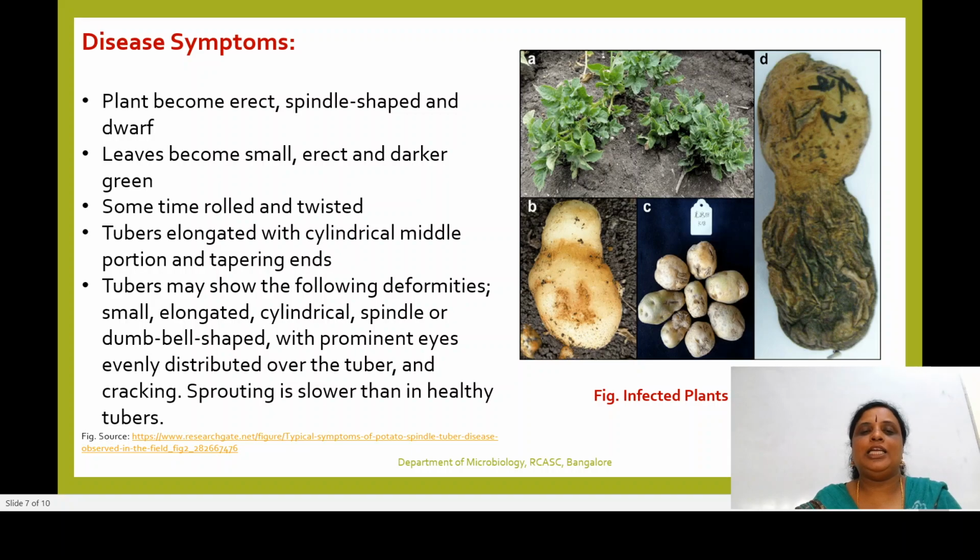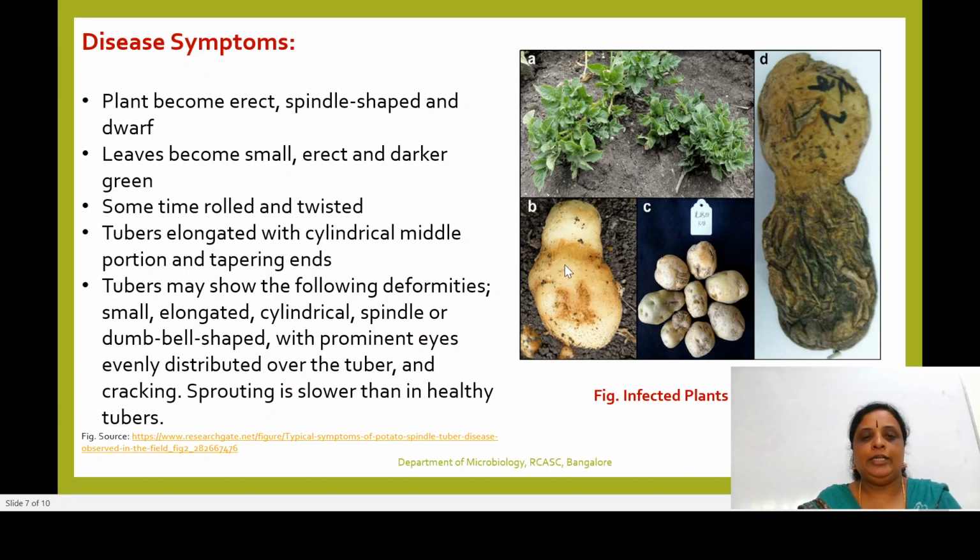Sometimes the leaves are rolled. They get rolled and even twisted, like curling. You could see those even in this particular image. You can see the tubers also. What are tubers? A tuber is a modified stem of potatoes where the reserved food materials are found. That part is economically important. These tubers become elongated with a cylindrical middle portion. You can see the infected potato images which we have put over here.